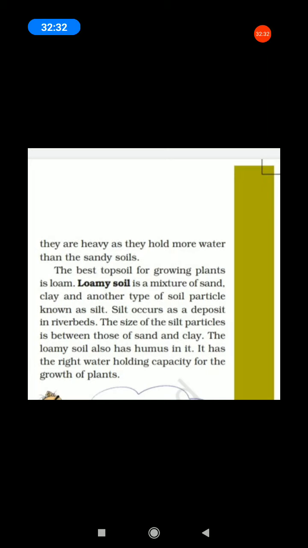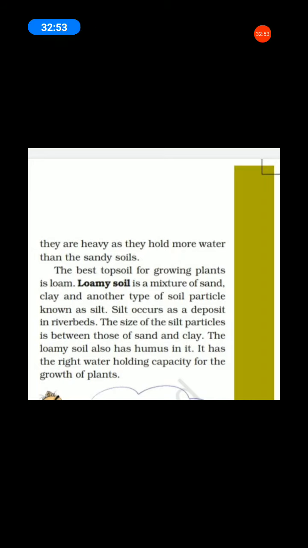The loamy soil also has humus. It has the right water holding capacity for the growth of plants. Underline the words, it is very important.